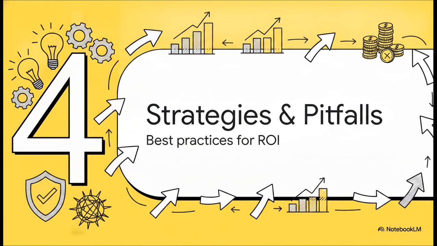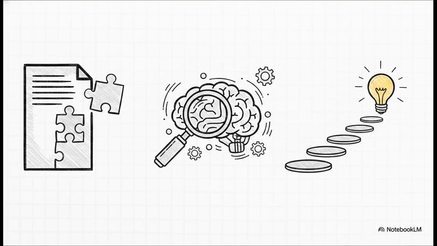Let's move into part 4, strategies and pitfalls. These are the best practices for getting maximum ROI. Here are the heavy-hitting strategies straight from the IBM research. A massive standout is CFCOPIO. That's Content Format Integrated Optimization.